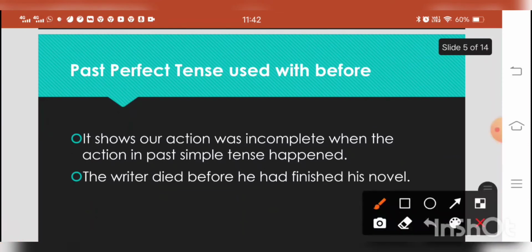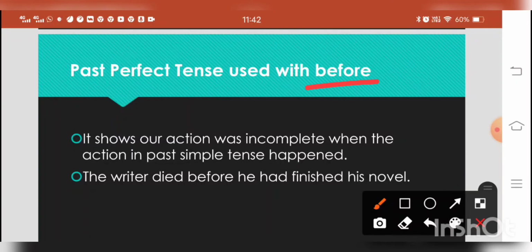Past perfect tense is used with before. When the clause begins with before, we use past perfect tense with the clause. It shows our action was incomplete when the action in past simple tense happened. So exceptions are there. Generally past perfect tense expresses a complete action, but when you see this example you will understand here the action is not complete.